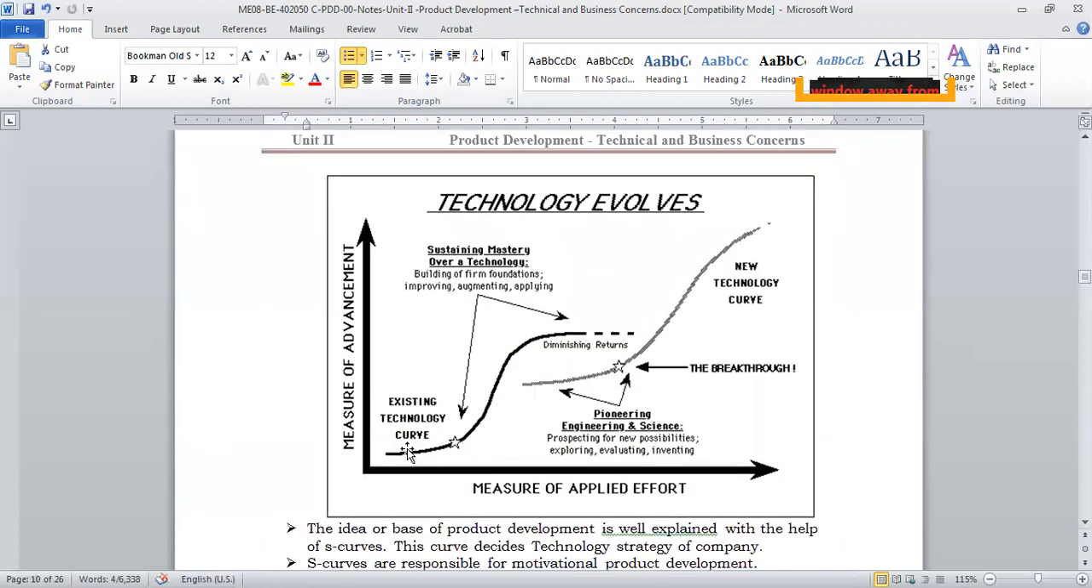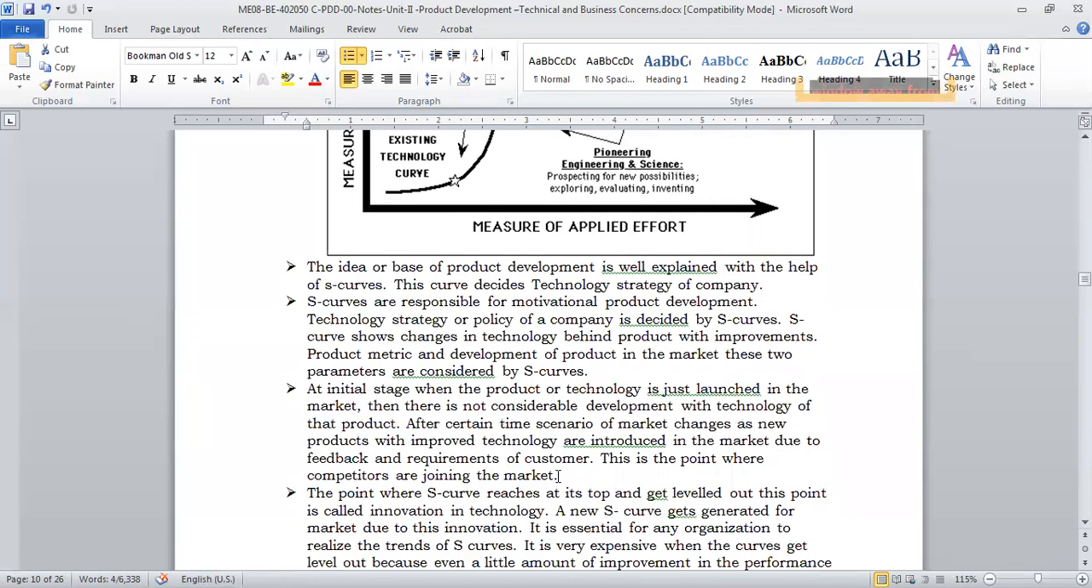Right? So as I said, on the existing technology curve, this will be the diminishing phase, but this will be the growth and maturity. Then again, new technology will come through. This will be overlapping. So like that, the S curve will be there, right?